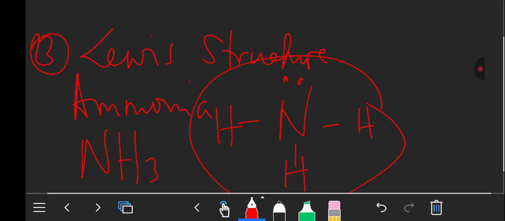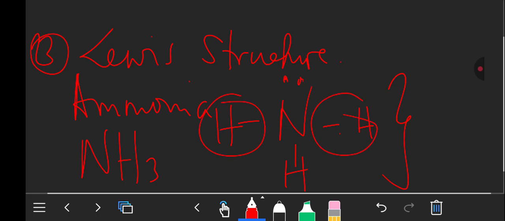So when you represent this structure in this format, we are dealing with the Lewis structure. You have shown the Lewis structure of this compound. You've shown the lone pairs, and also the bonds involved, and the valence. So that is what we call the Lewis structure.